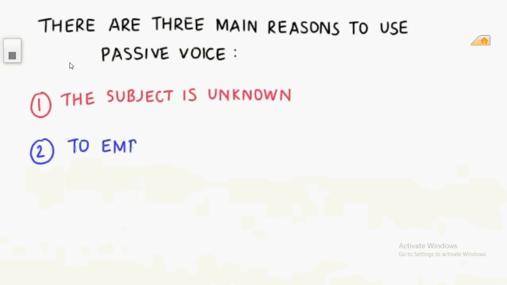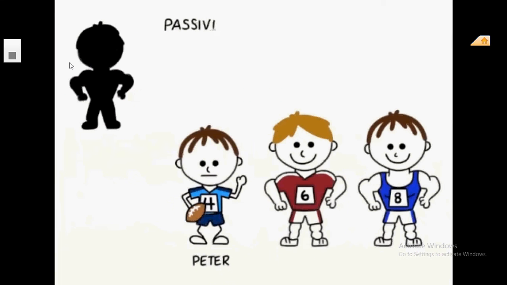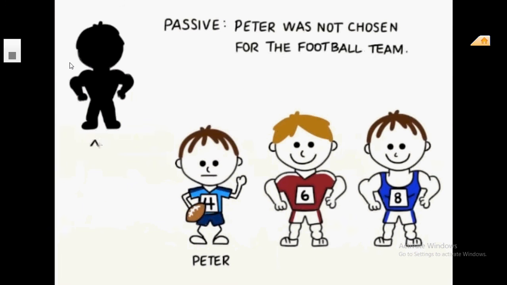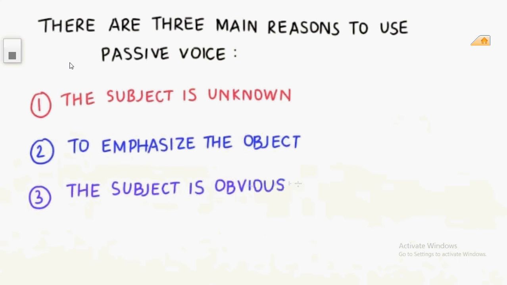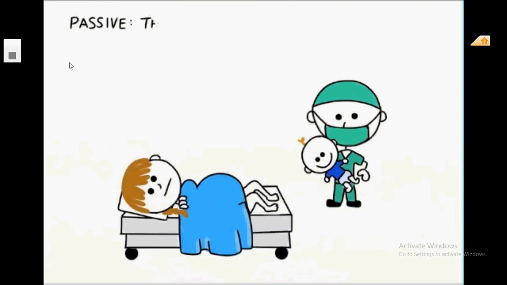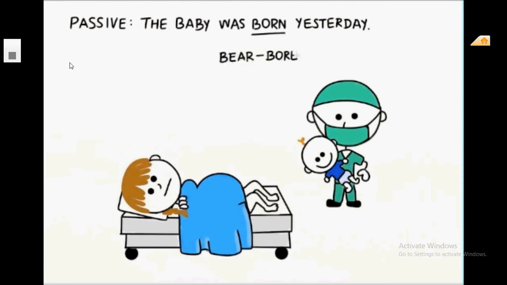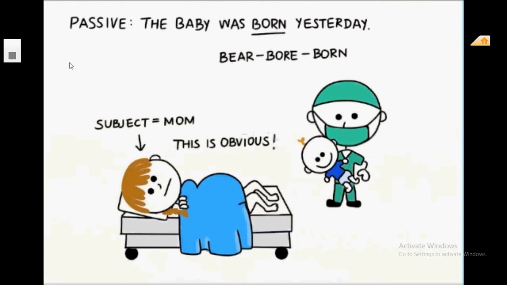Number 2, to emphasize the object. For example, Peter was not chosen for the football team. Here, the subject is the coach. He's not important, but Peter is important. Number 3, when the subject is obvious from context. For example, the baby was born yesterday. Did you know that the born the past participle of beer? The subject is mom, but it's obvious, so we don't need to say it.